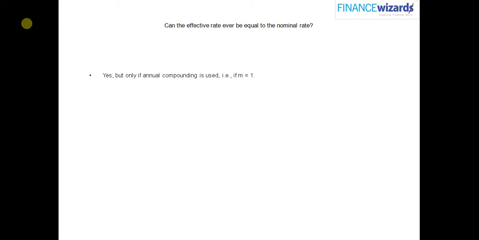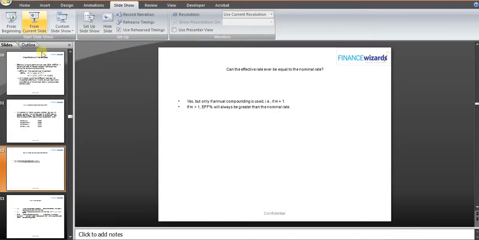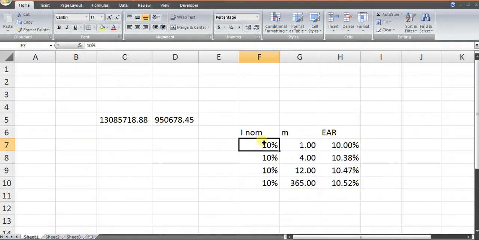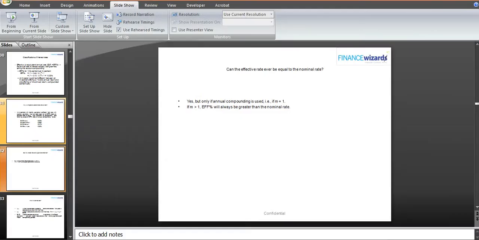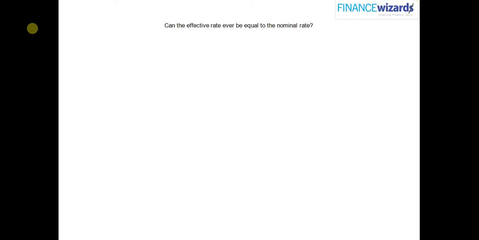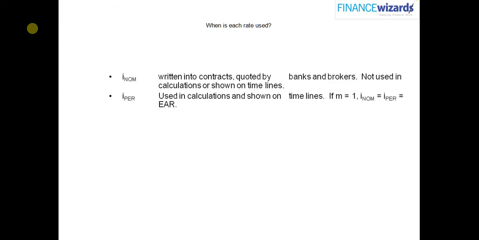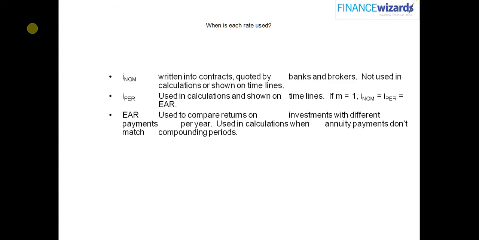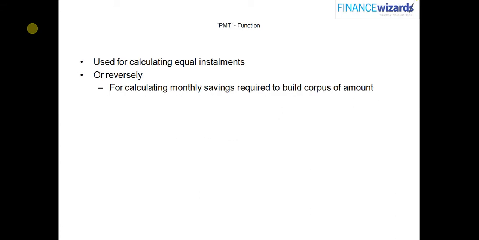Can the effective rate be equal to the nominal rate? Yes. If annual compounding is used, M is 1. We have already seen that. In this case, when annual compounding is used, effective rate and nominal rate both are equal. Nominal rate is written in contracts, quoted by banks and brokers, not used in calculation or shown on timelines. Periodic rate is used in calculations and shown on timelines. Calculation means I nominal by M, which we are already using. Effective annual rate is used to compare return on investment with different payments per year, and used in calculation when annuity payments don't match the compounding period.